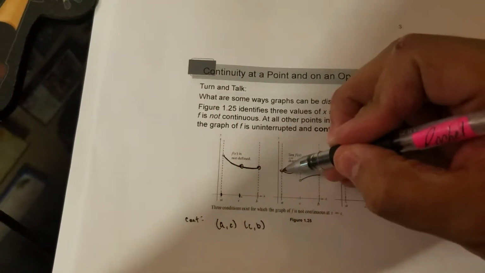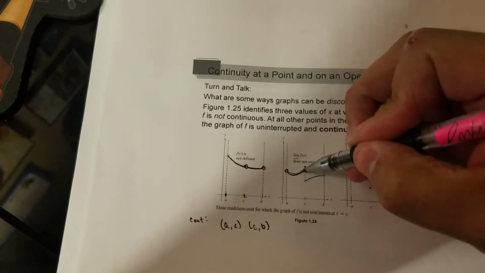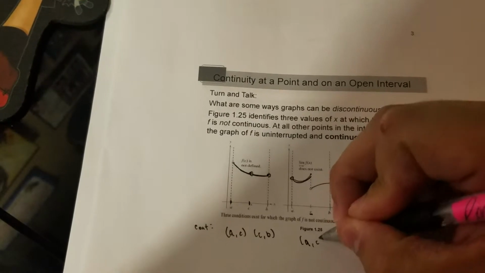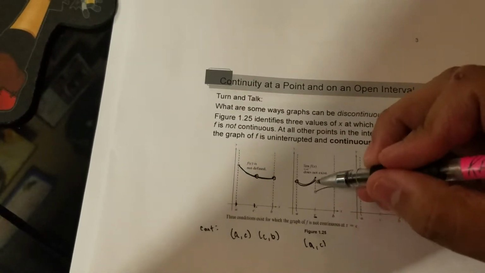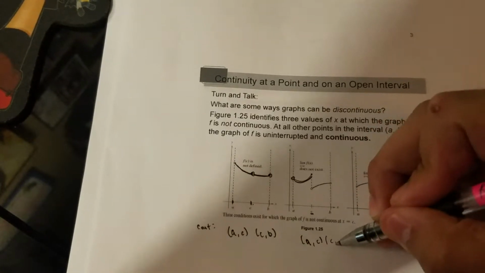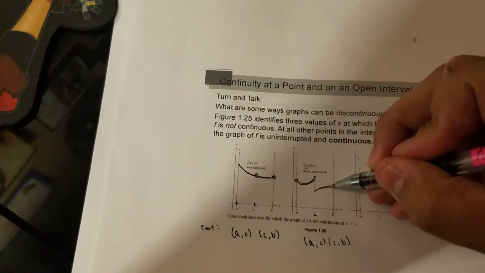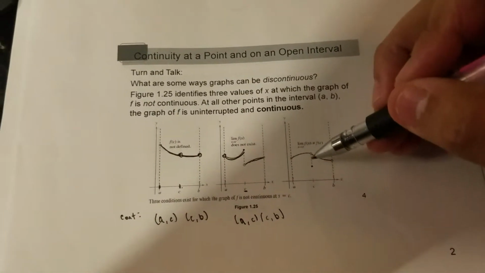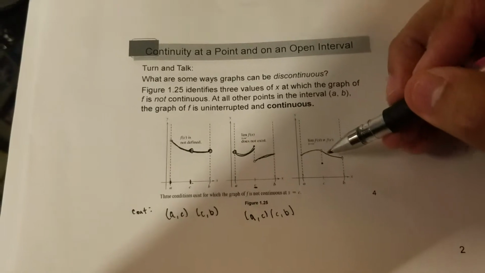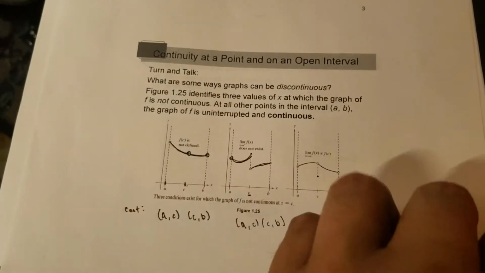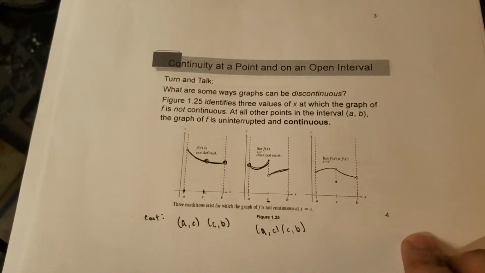Same thing here. So all I'm doing here is following along. So from A to C again, I'm continuous. And then here I have a different type of break, but still a break. And so again, I start continuous from C to B. Okay, and I'm gonna see the same thing here. So from A to C, continuous. Again, this is a different type of break, and we'll talk about those in a little bit. And from C to B, it's continuous again. So not a new concept, not a hard concept. Again, you're really just gonna be looking at graphs today.